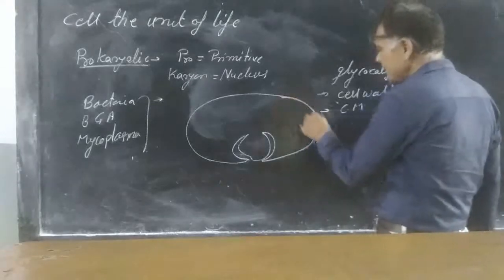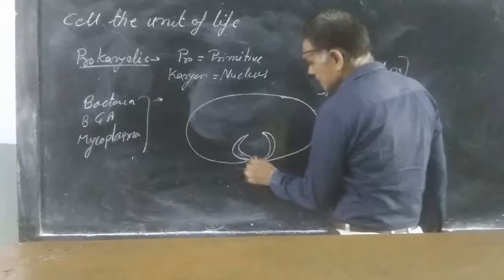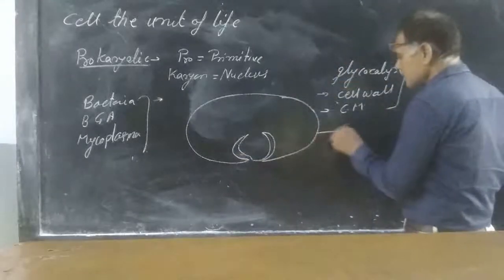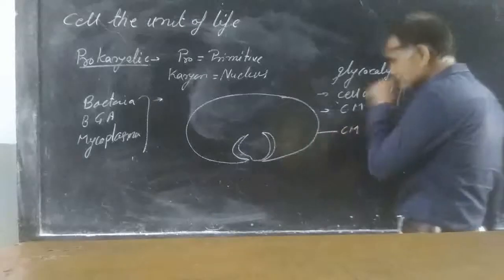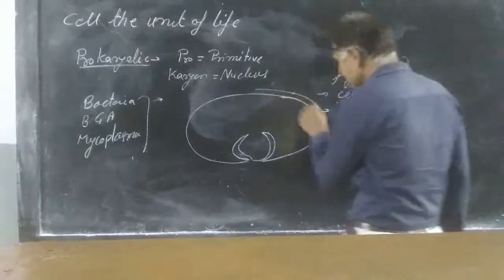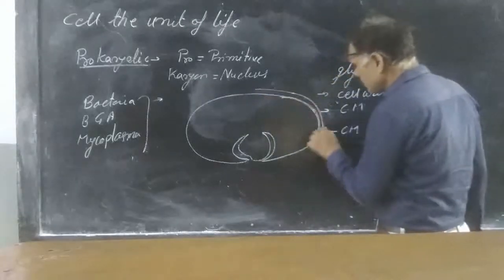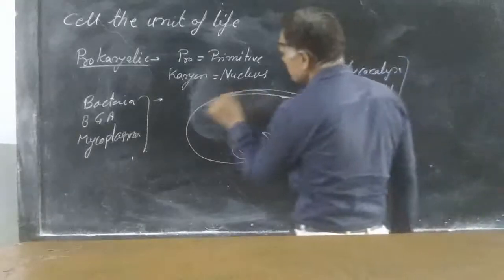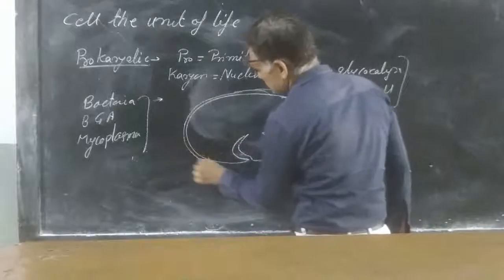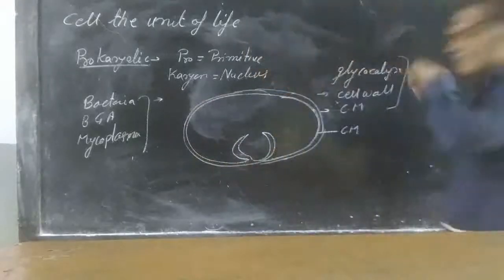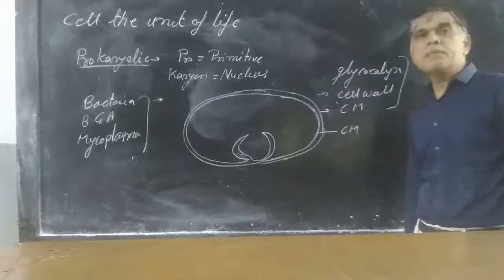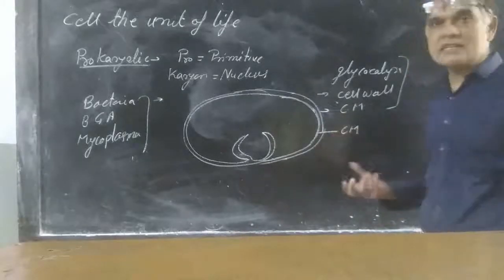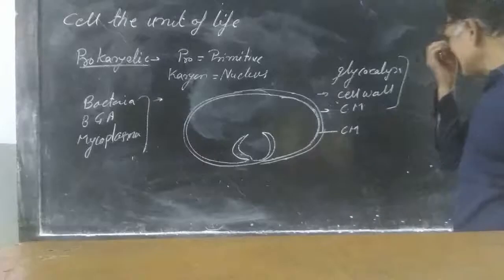The cell membrane is enfolded at some places. This is the cell membrane, and outside it is the cell wall. The cell wall of prokaryotic cells is made up of peptidoglycans.